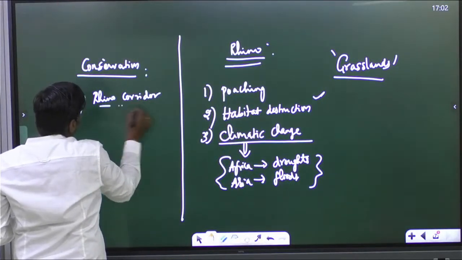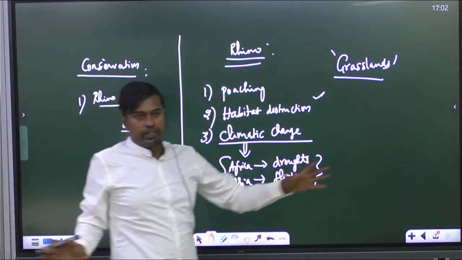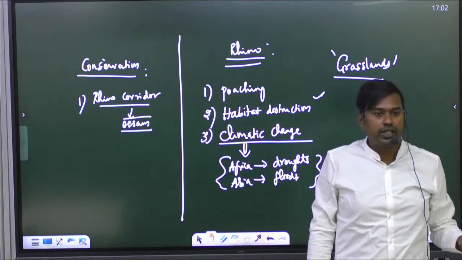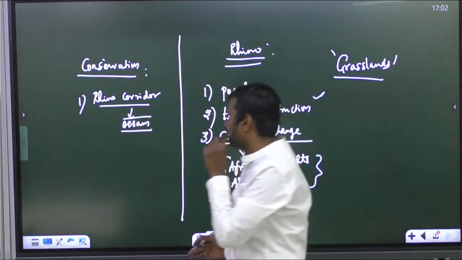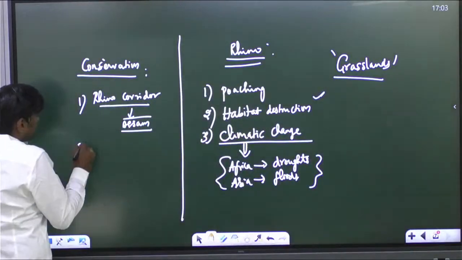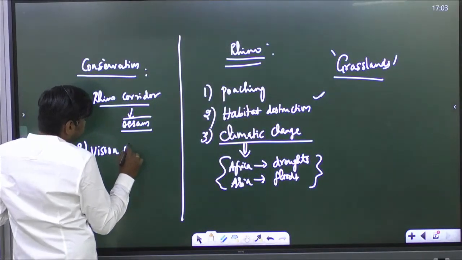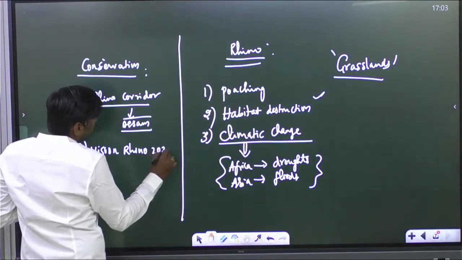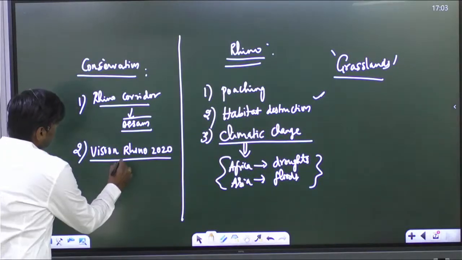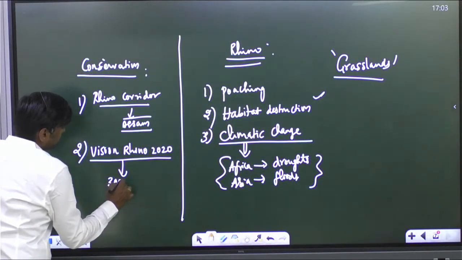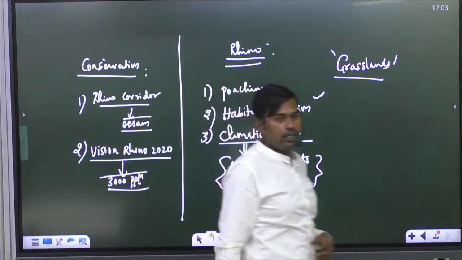We have created it in the state of Assam. The range where the rhino population can go and feed, especially whatever it requires inside the forest, we have now expanded the area, especially in Assam state. Second, we also have something called Vision Rhino 2020. Here we are planning to increase the rhino population to at least 3,000 by better conservation. We are trying to improve the population.